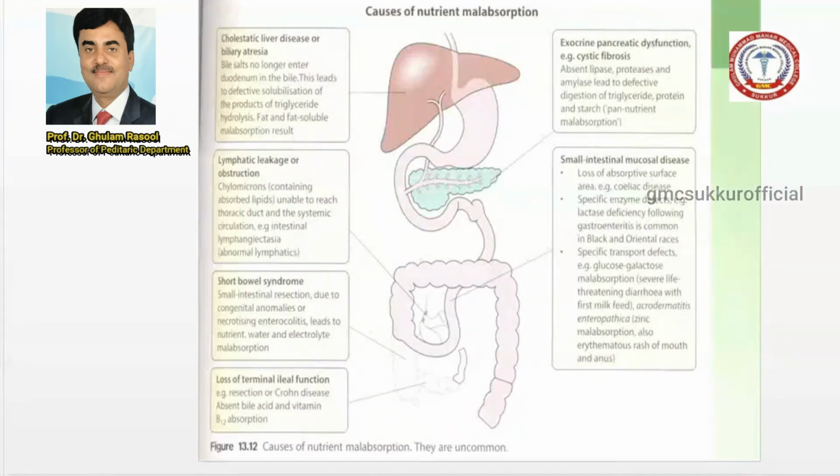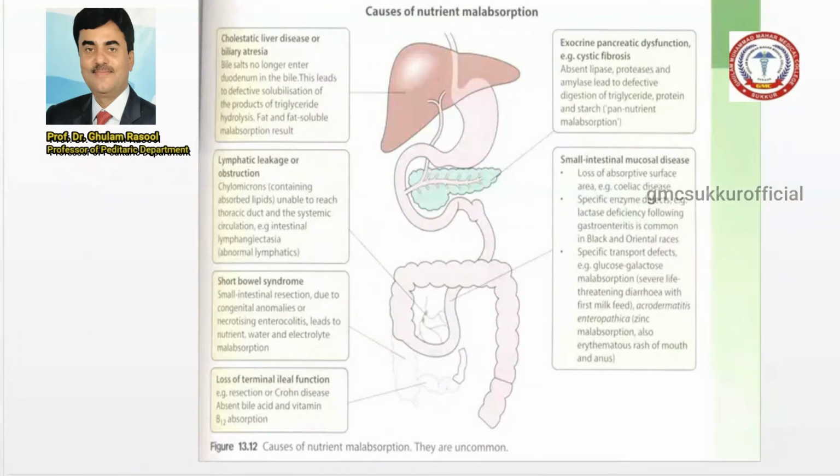These are enzymes which help in the digestion of the lipids, and their absence leads to a defect of digestion of the triglyceride. Proteins and starch are not absorbed, and the patient can present with malabsorption syndrome.